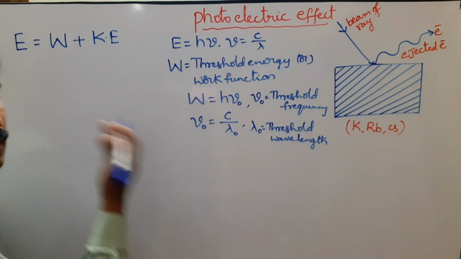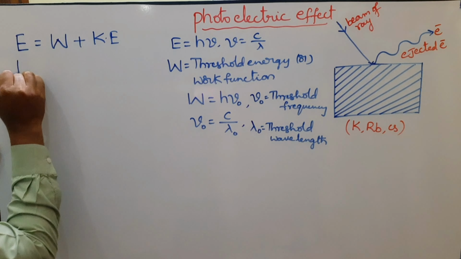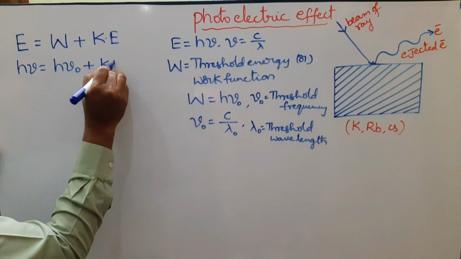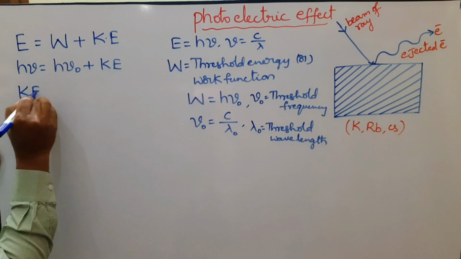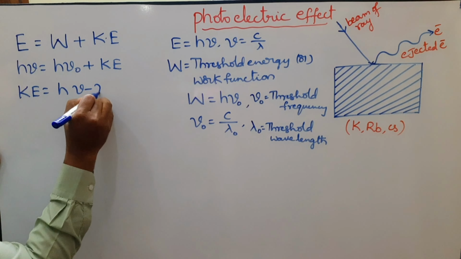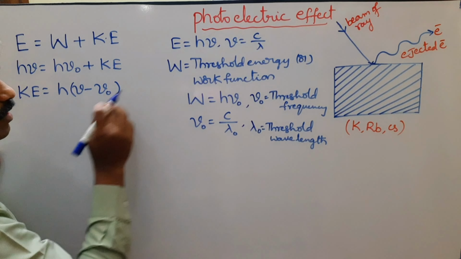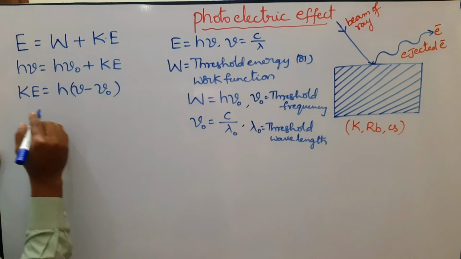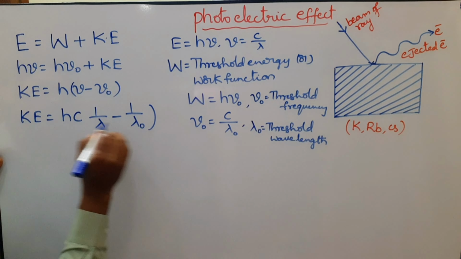Now substitute in the above equation. According to Planck's quantum theory, energy E is equal to h nu. That's why h nu is equal to h nu naught plus kinetic energy Ke. Therefore, kinetic energy Ke is equal to h into (nu minus nu naught). We know nu equals c by lambda and nu naught equals c by lambda naught. That's why kinetic energy Ke is equal to hc into (1 by lambda minus 1 by lambda naught).